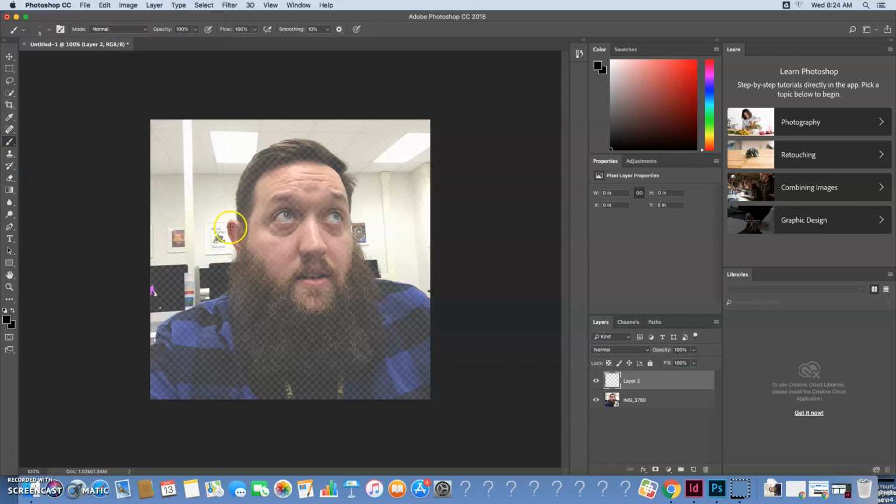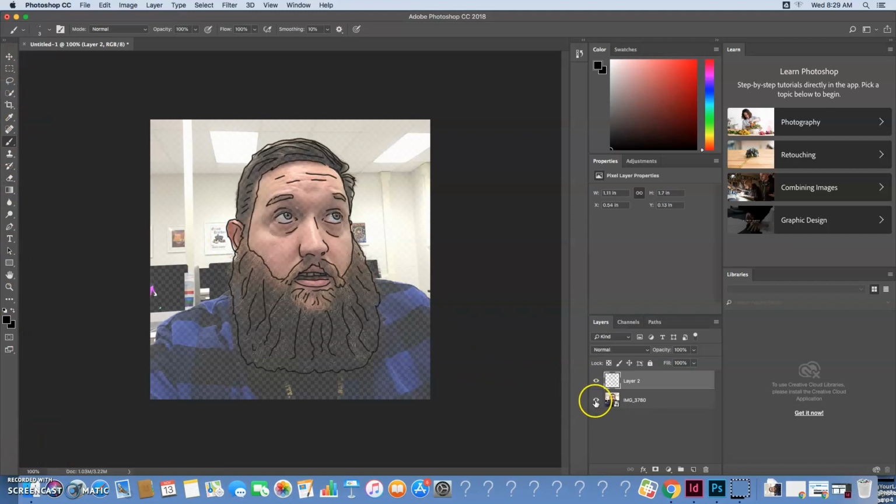So what you're basically doing is taking a minute to trace everything. And there are some tricky parts. I messed up the ear again. There are some tricky parts like eyes. If you outline the whole eye like this, I'm doing a really crappy job, it makes it look like they're wearing eyeliner. And if they're not wearing eyeliner, you don't want to do that. So kind of think about some of these things as leaving some of them sort of open so it doesn't seem as weird. And if you want to see what progress you've made, I'll show you how to do that in 1 second when I make a little more progress here.